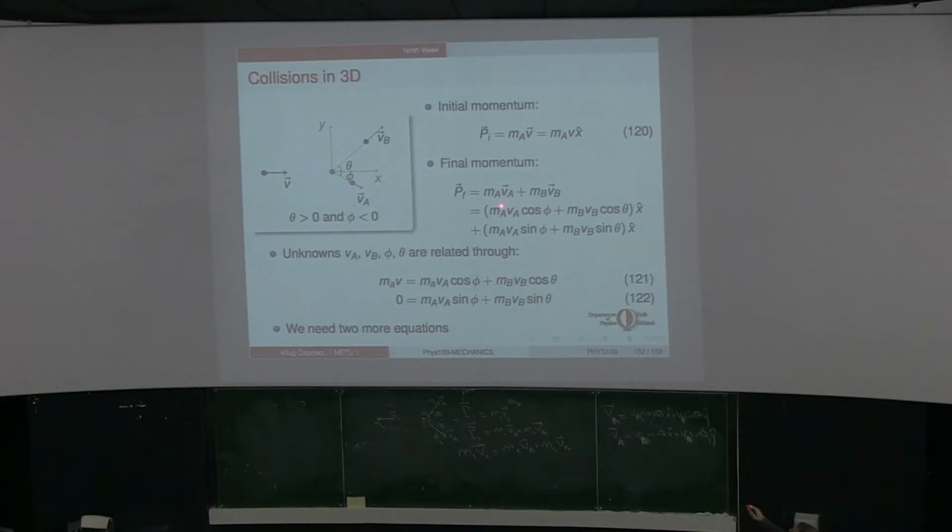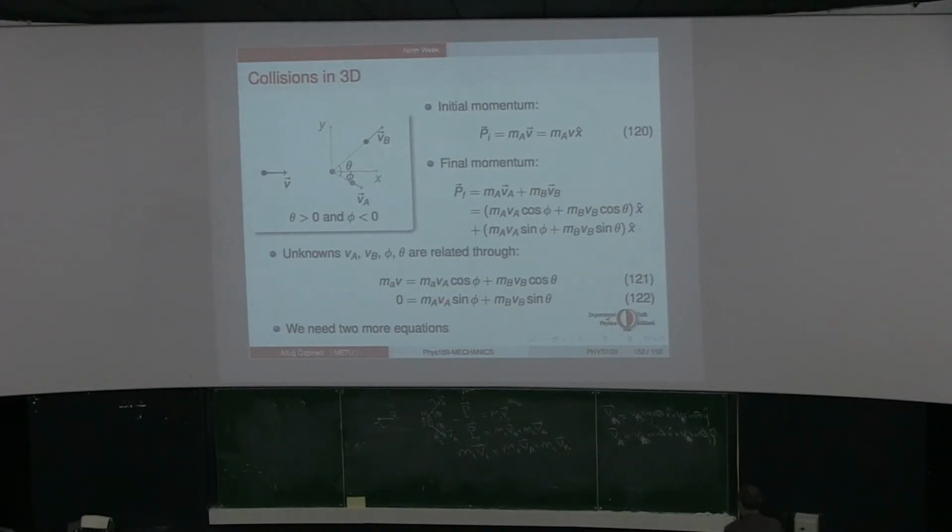So the initial momentum is only in the x direction. That is how I choose my x-axis. The final momentum has x and y components. The cosines are in the x direction, and the sines are in the y direction. So the component of the momenta in the x direction, which is given by this number after the collision and by this number before the collision, they have to be equal. And the momenta along the y-axis, which is 0 initially and has this value after the collision, these two also have to be equal.